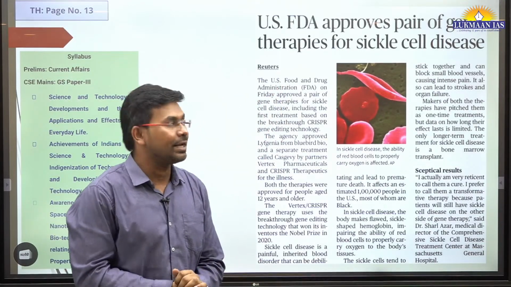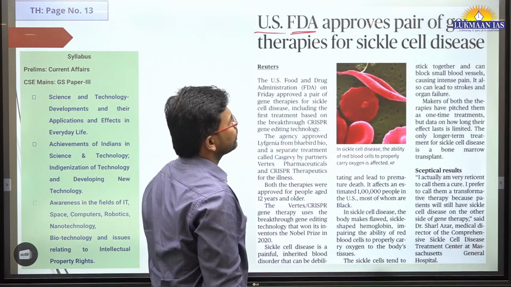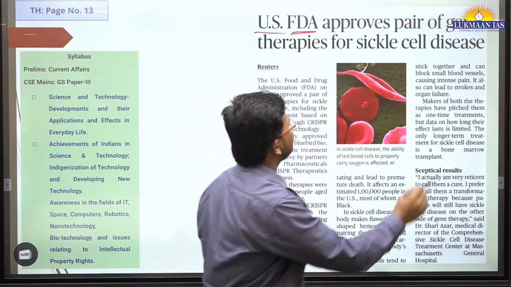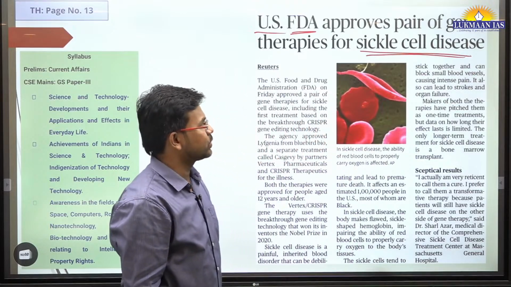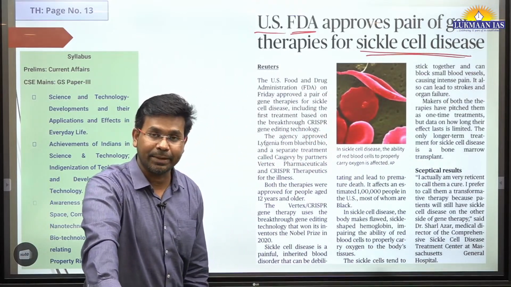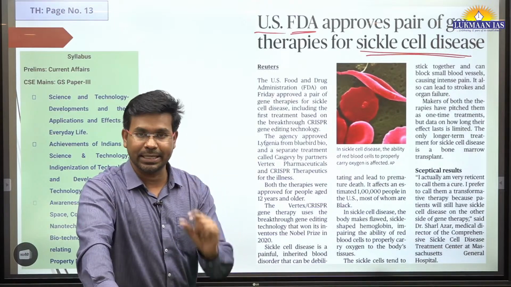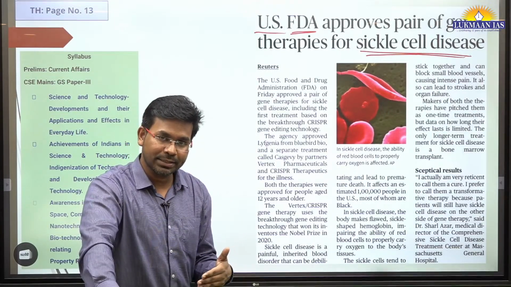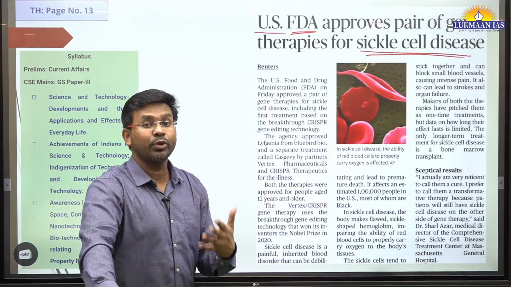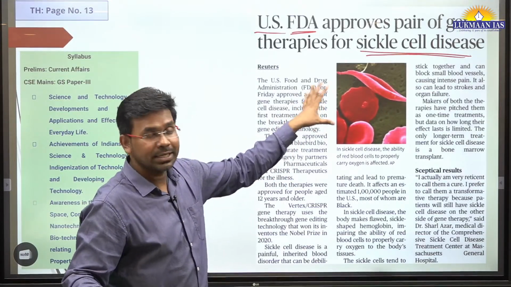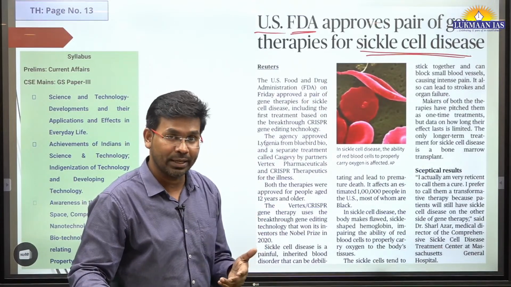Then we have another article. It says the US FDA, Food and Drug Administration, approves a pair of gene therapies for sickle cell disease. We need to understand what sickle cell disease is. You might have heard about sickle cell anemia, which is related to red blood cells. In our body we have white blood cells, red blood cells, and cells of different types. But when we talk about blood cells, red blood cells carry oxygen in our body. They carry hemoglobin.